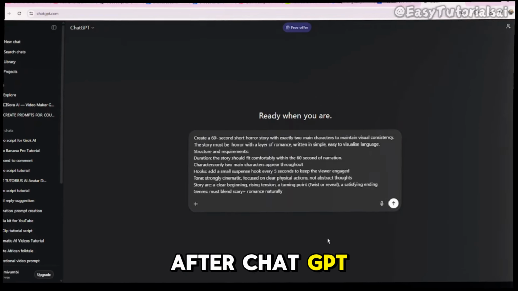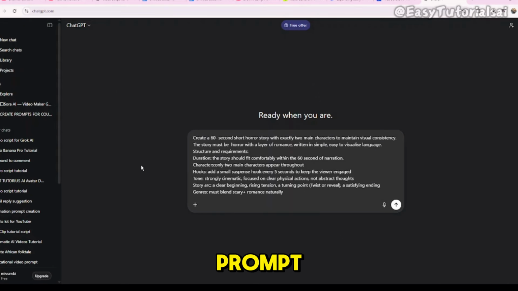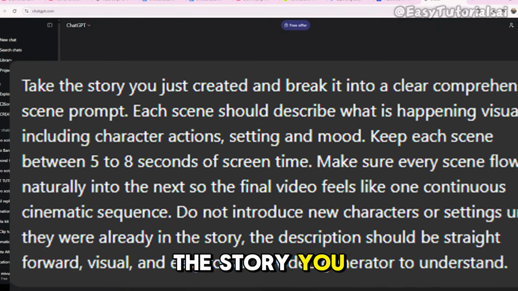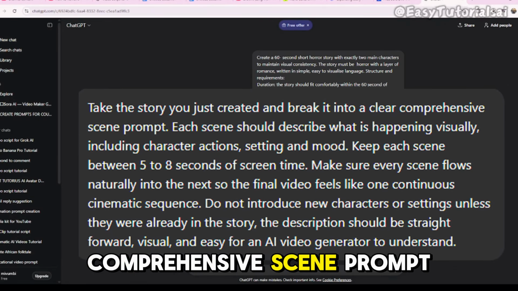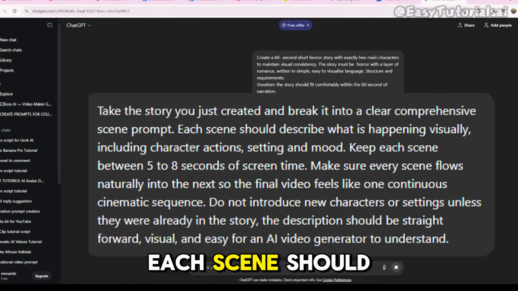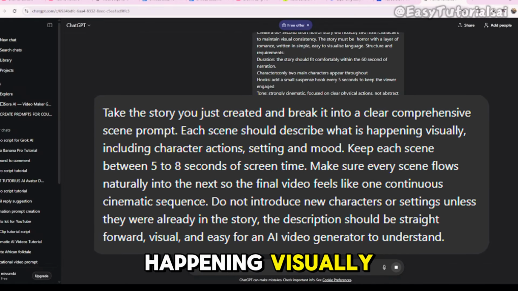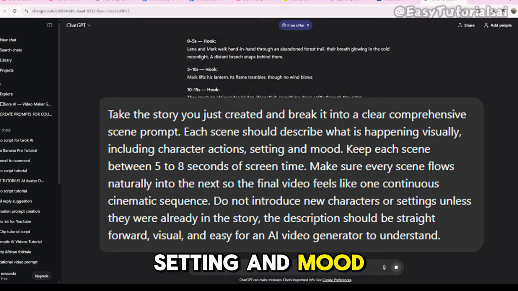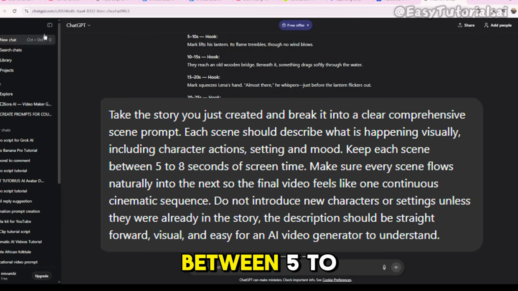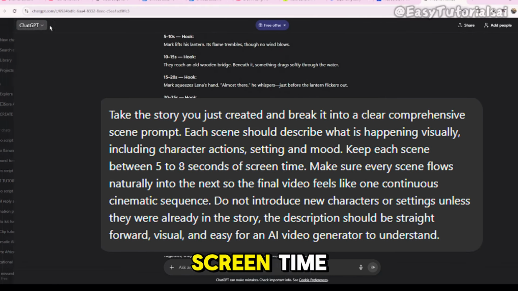After ChatGPT finished, I gave it the next prompt, which is, take the story you just created and break it into a clear, comprehensive scene prompt. Each scene should describe what is happening visually, including character actions, setting, and mood. Keep each scene between 5 to 8 seconds of screen time.